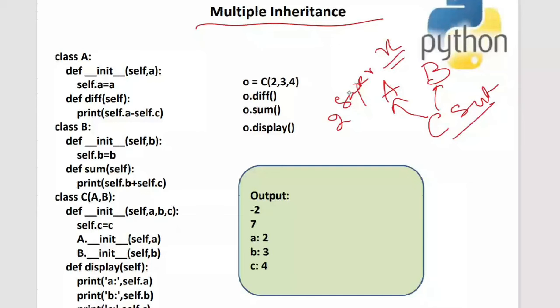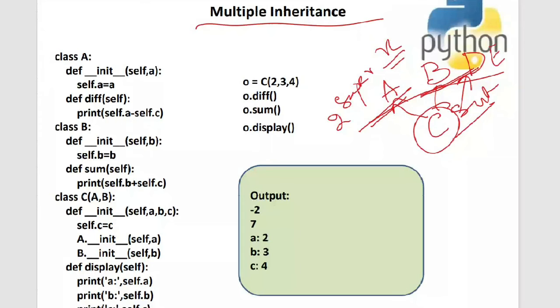Say you have this class C, which has two parents. A is a parent of C and B is also a parent of C. It can also have another parent, D or E, or n number of parents. There is no restriction on how many parents a subclass will have. Such a concept is called multiple inheritance. I hope this concept is clear to everyone. So what is multiple inheritance? It has n number of superclasses.